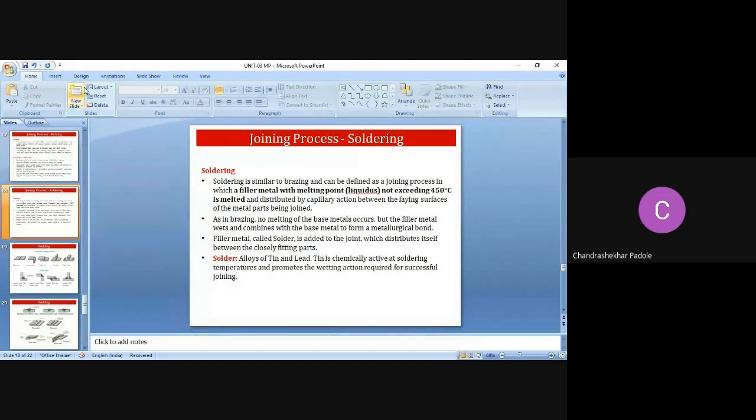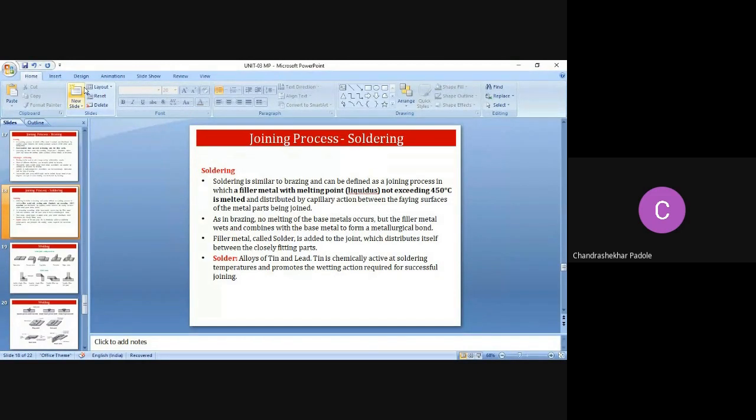And again, in brazing, no base metal is being melted, and in soldering also no base metal will be melted. So filler metal called the solder is added to the joint, which distributes itself between the closely fitting parts.